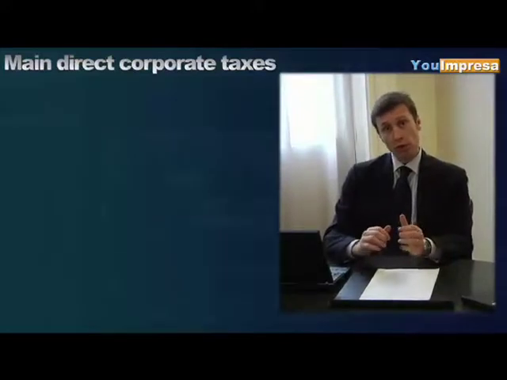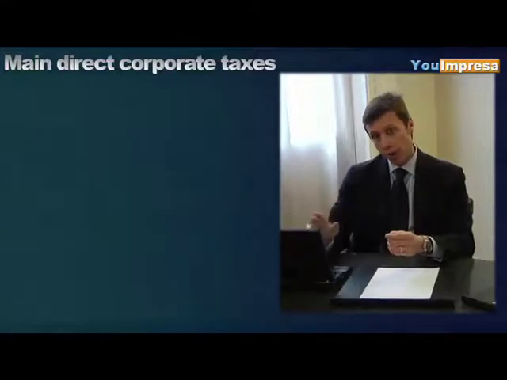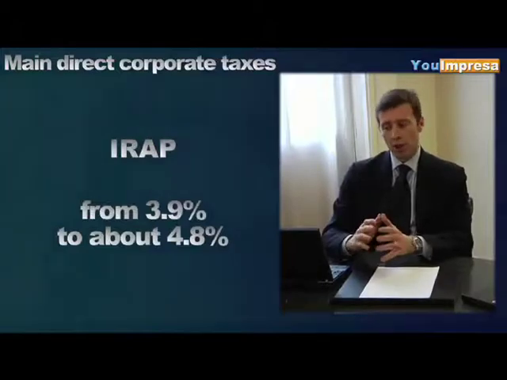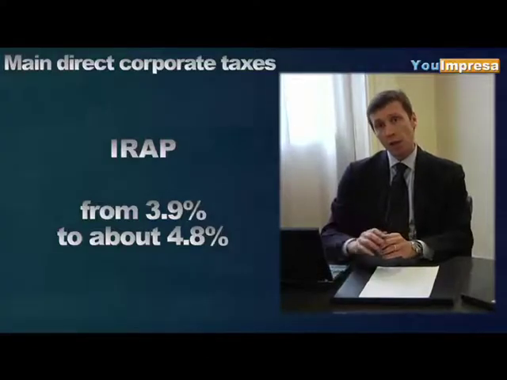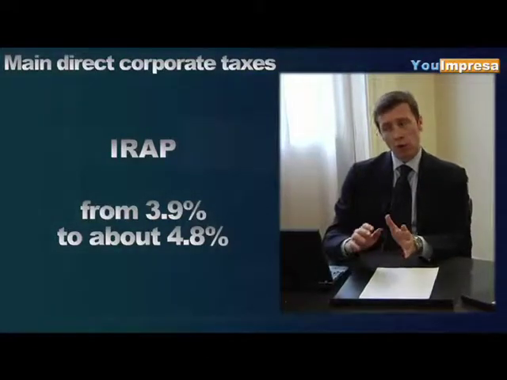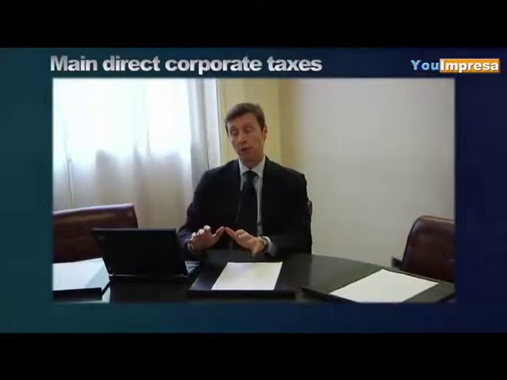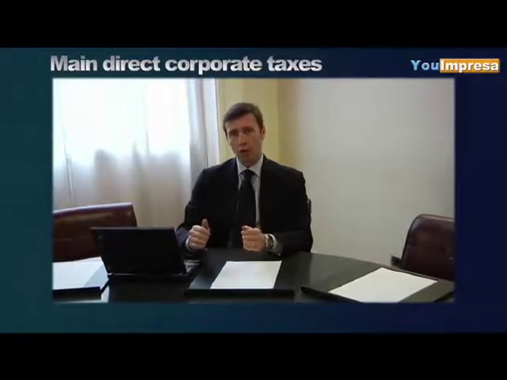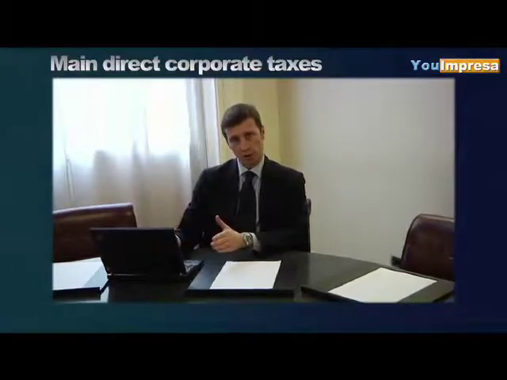The second relevant corporate income tax can be considered a local income tax, more precisely a regional tax. It's called IRAP. The literal translation is regional tax on productive activities. And the rate can range from a minimum of 3.9% to a maximum of about 4.8%. Keep in mind, because this is very important in order to understand the whole tax burden of Italian companies, that the taxable basis of the two taxes are different.